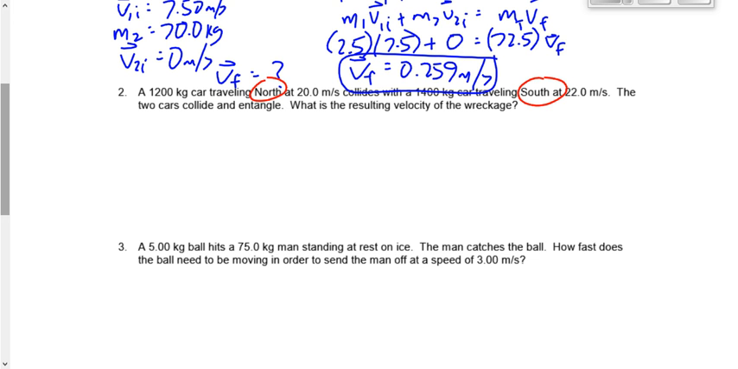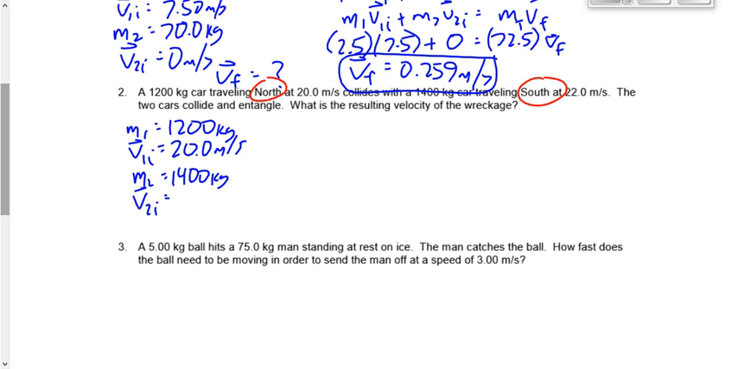Identify that we've got north and south. That means that, well, we'll say that M1 is 1,200 kilograms, and we're going to say that V1I is positive 20 meters per second. Positive because it's to the north. We're going to say that M2 is 1,400 kilograms, and V2I, the initial velocity of car 2, is negative 22.0 meters per second.